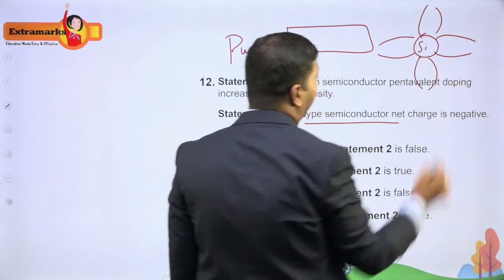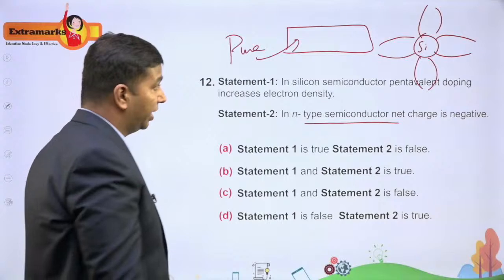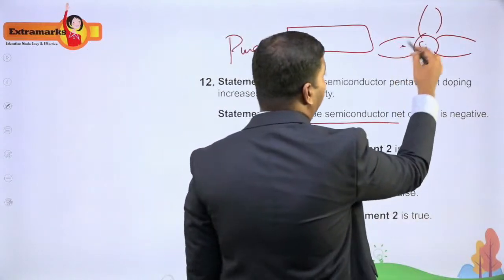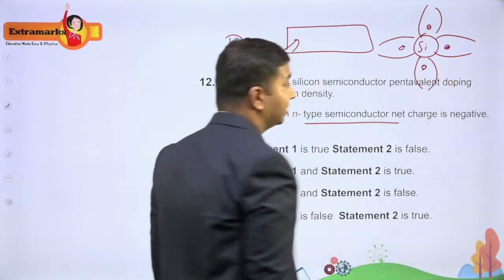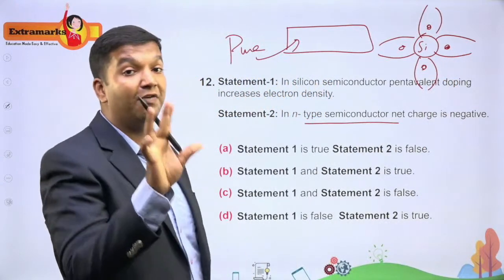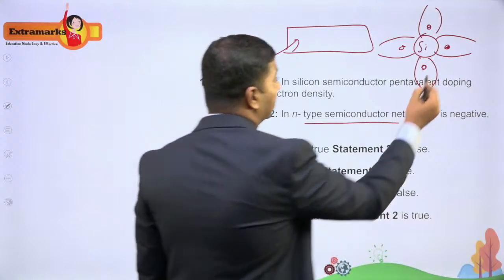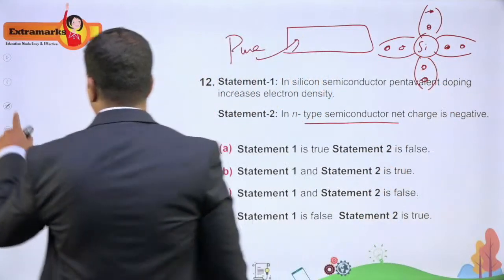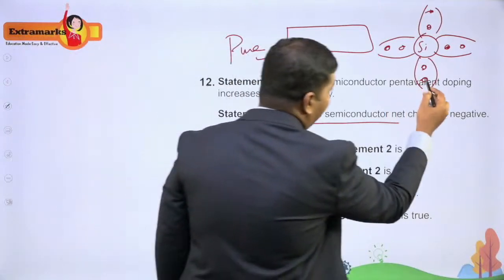So this is the silicon atom, silicon or germanium you can take. Now say I'm adding phosphorus. Silicon, these are the valence electrons. Now you have 5 valence electrons in phosphorus. In that, 4 of them will come here, and 1 of them will be left as it is.